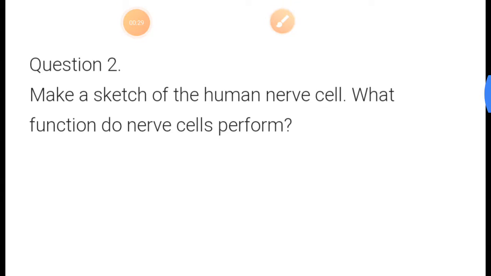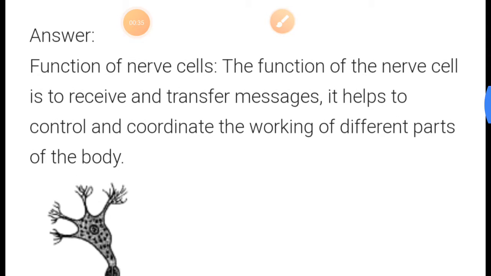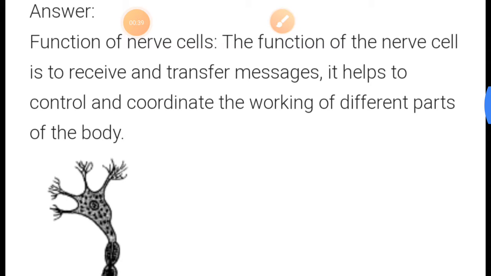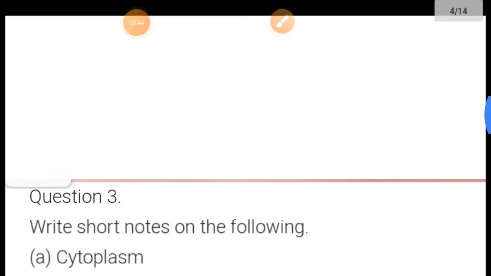Question number 2. Make a sketch of a human nerve cell. What function do nerve cells perform? The function of the nerve cell is to receive and transfer messages. It helps to control and coordinate the working of different parts of the body.